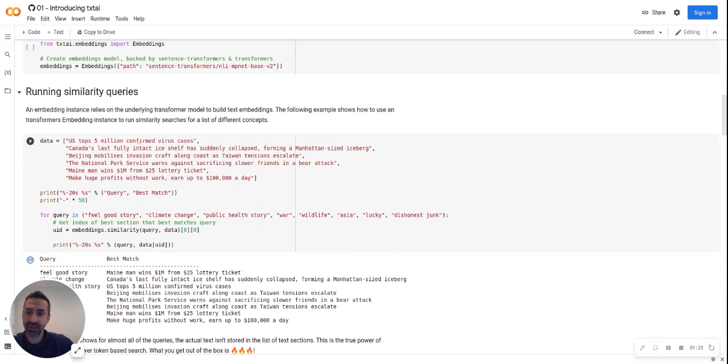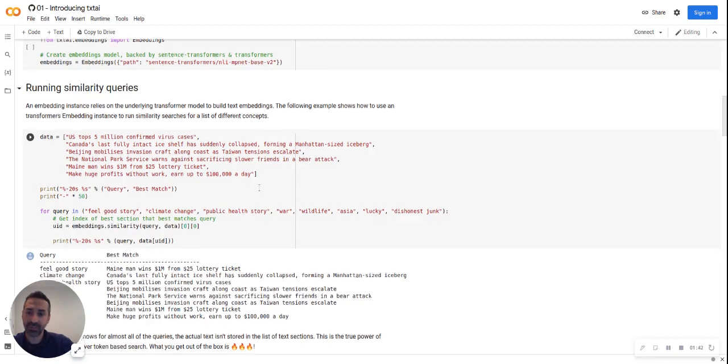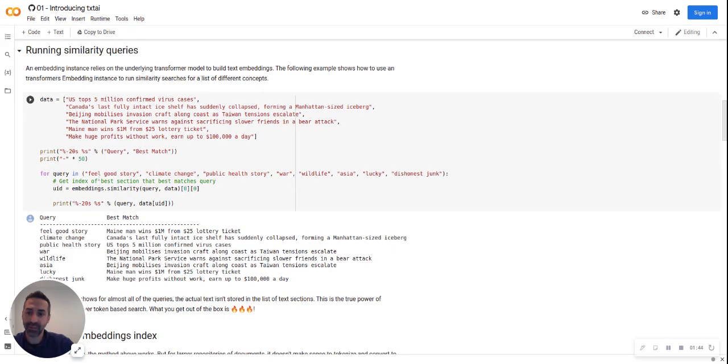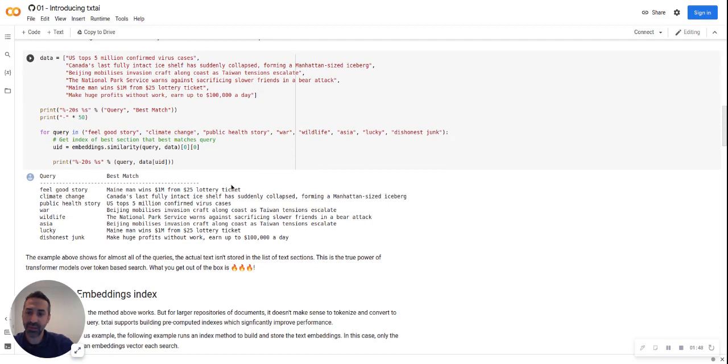As we see here, there's a couple sample sentences that have been picked. If you've seen a txtai demo before, these are the standard sentences that we like to show just to give you an idea of how txtai works. Next, you'll see a couple query samples and the results. The important thing to see here, let's look at the first one, feel good story, and main man wins $1 million from a $25 lottery ticket.